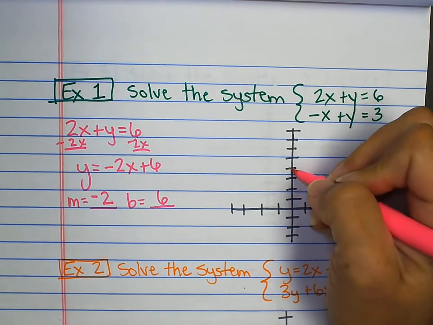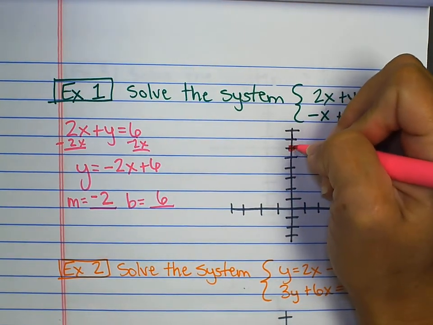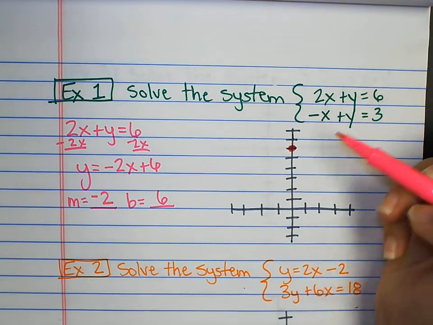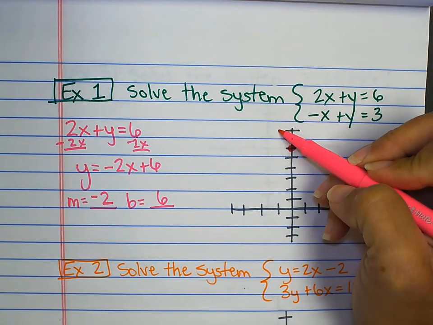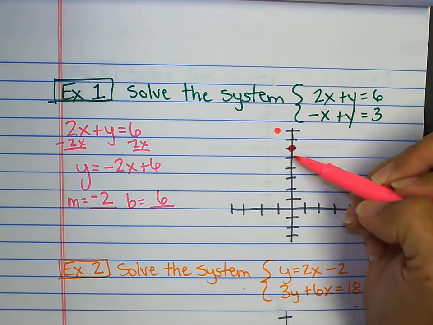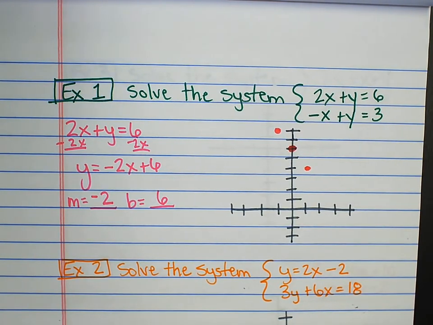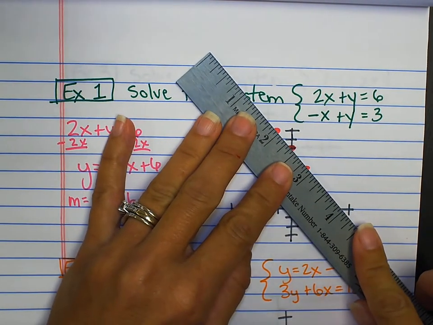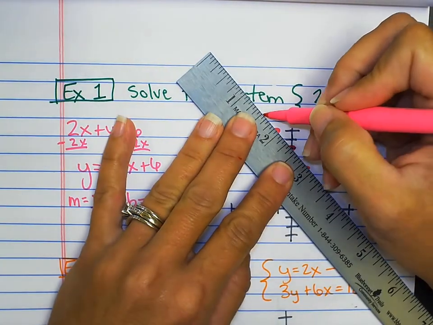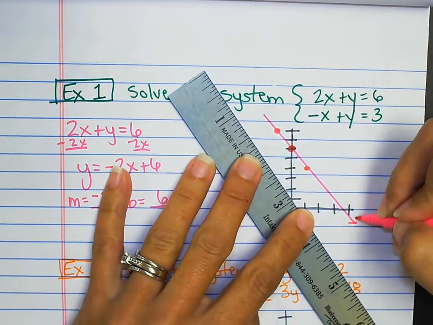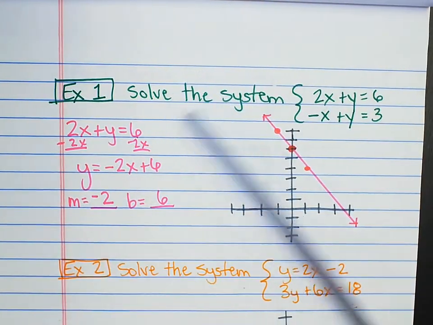And I can graph this line. So 1, 2, 3, 4, 5, 6. Here's the y-intercept. I plot that first. Going to rise 2, run 1 to the left. Okay. And then I'm going to draw my line in. All right, there's my first line.